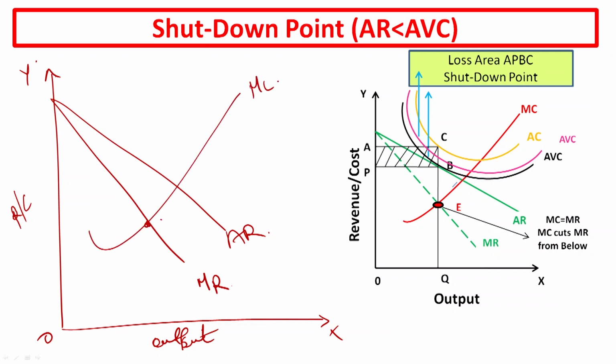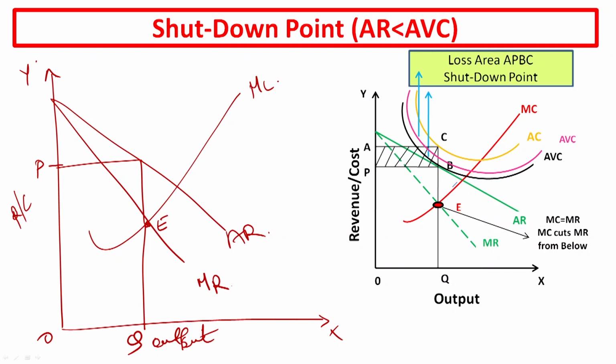This will give you the point of equilibrium. Go and touch here, then this and then this, it will give you OP equilibrium price and OQ equilibrium output.